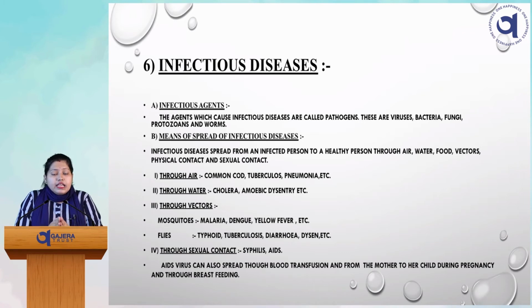So for example, if an infectious disease is spreading through air, what can be the example for it? Like common cold, tuberculosis. Now the pandemic is going on, you can take the corona example also. Then second one is through water, that means cholera. Then through vectors. Vectors, as I have already told, means they are carried by insects like mosquitoes. Malaria is one of the known diseases carried by mosquitoes. Then next, through sexual contact, for example AIDS.